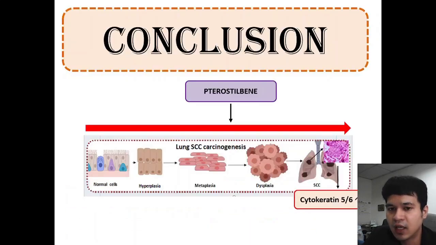From our findings, we conclude that pterostilbene was able to prevent the development of lung SCC in a mouse model. Therefore, further investigation is needed to understand the underlying molecular mechanism of pterostilbene as a chemopreventive agent.